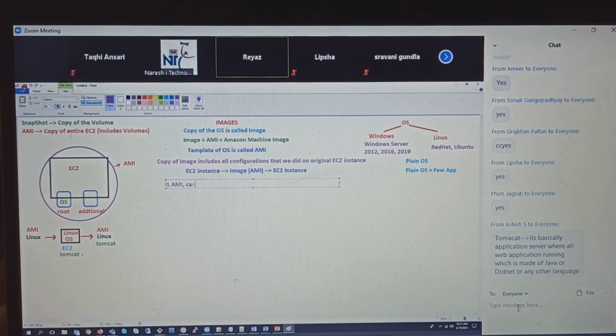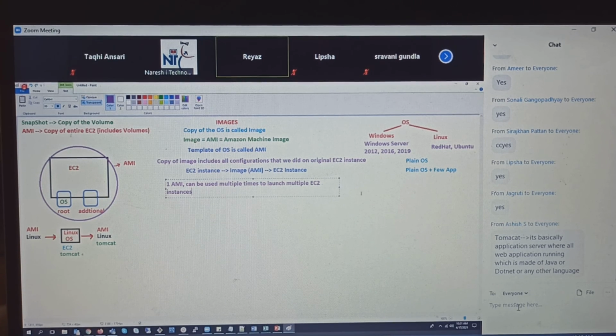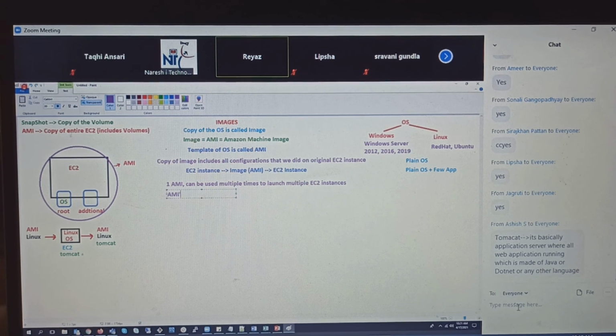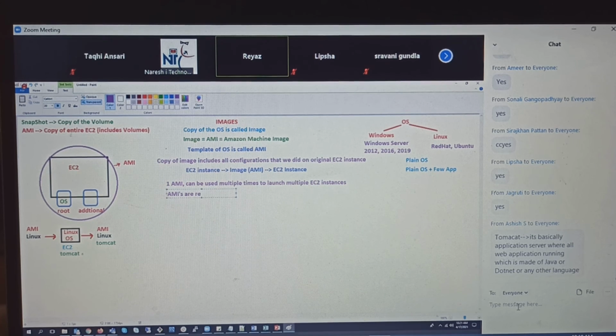One AMI can be used multiple times to launch multiple EC2 instances. So that means AMIs are reusable.